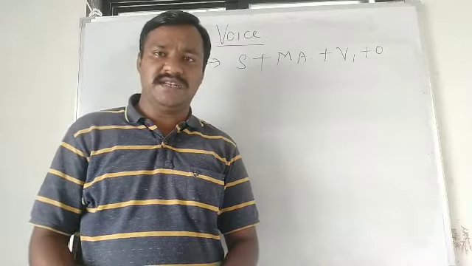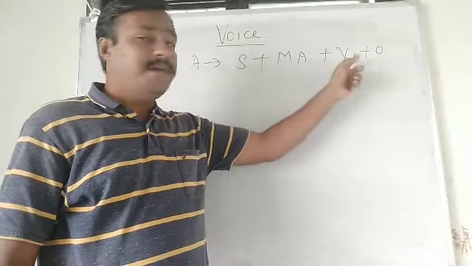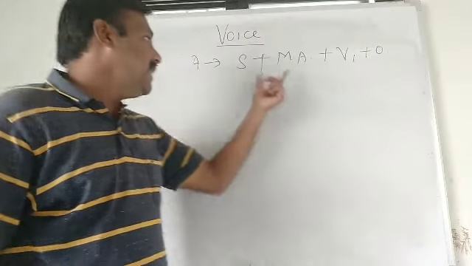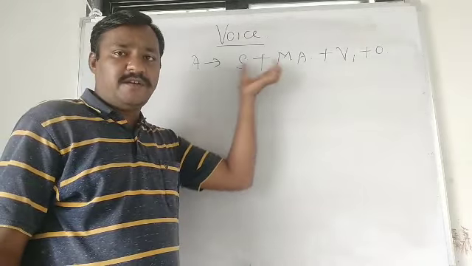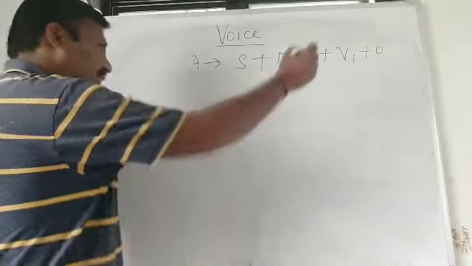With all modal auxiliaries, we must use verb first form, and that is applicable for this voice also. Active structure: subject, modal auxiliary plus verb first form, and then object.